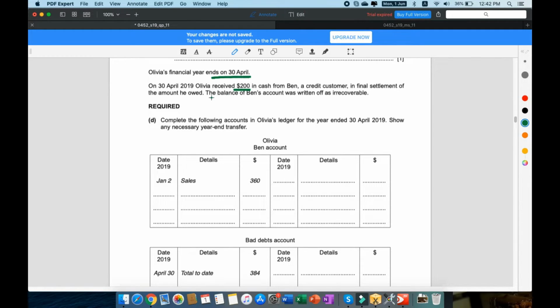The balance of Ben's account was written off as irrecoverable. So there must have been something more than $200 that he owed, and the balance of it, the examiner is telling us to put in our books as a bad debt, or irrecoverable money. So that's going to be a bad debt.